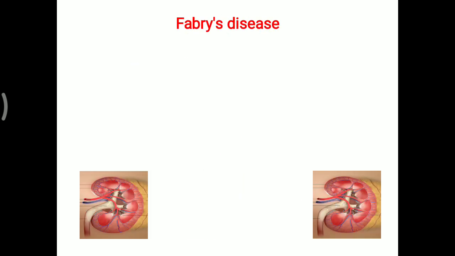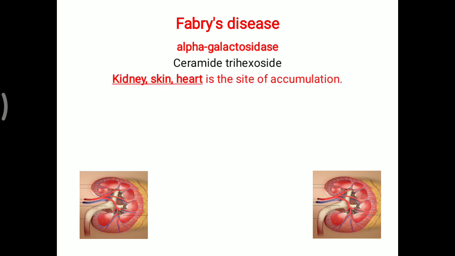One more, that is Fabry's disease. Previously, Gaucher's disease was due to beta glucosidase enzyme deficiency. Here, Fabry's disease is due to alpha galactosidase enzyme deficiency. Ceramide trihexoside remains deposited in the tissue, so particularly the kidney, skin and heart are affected, which are the main sites of accumulation of the molecule.